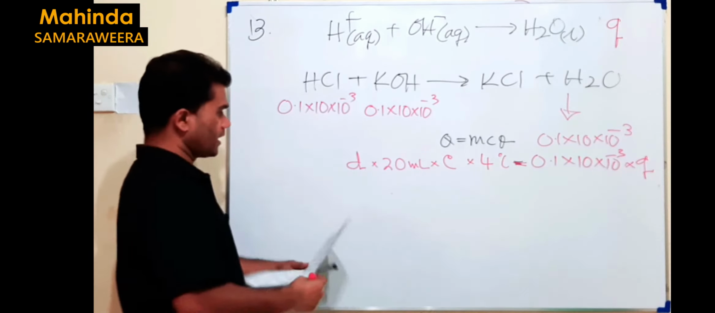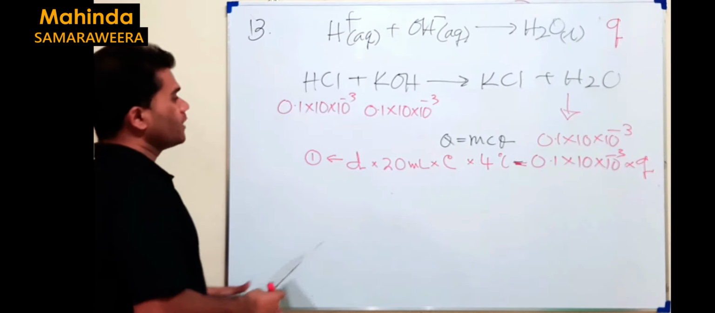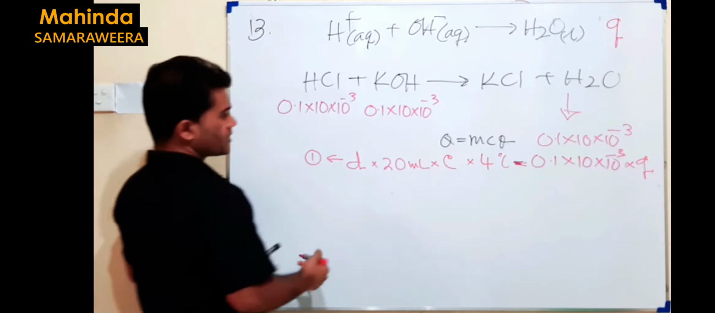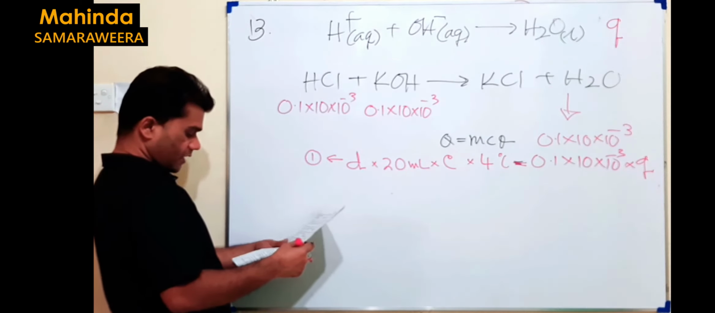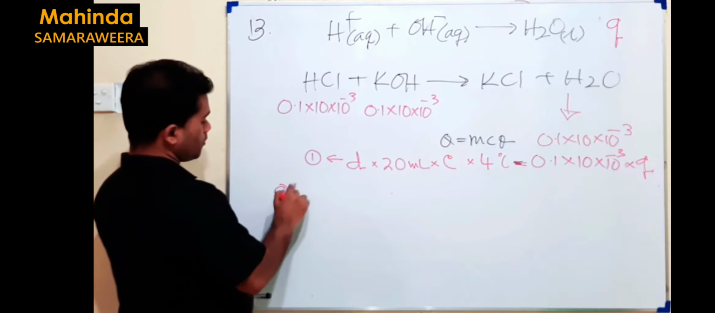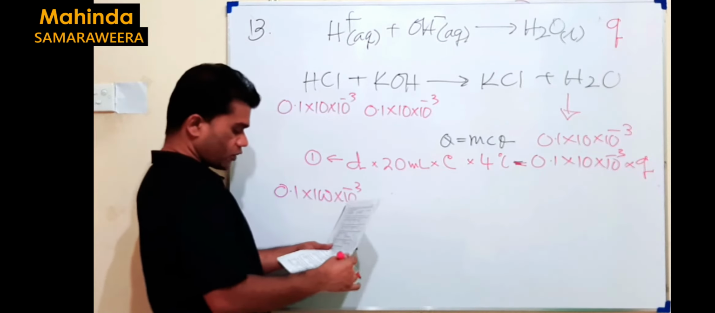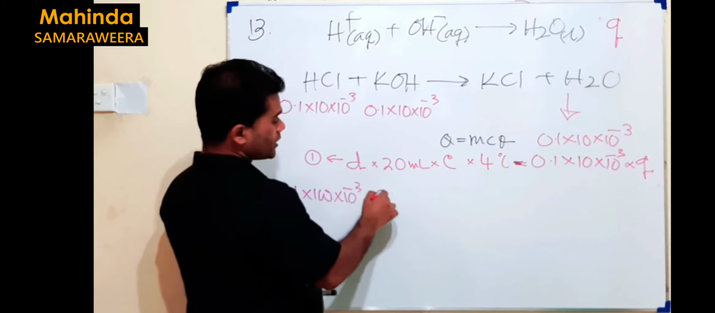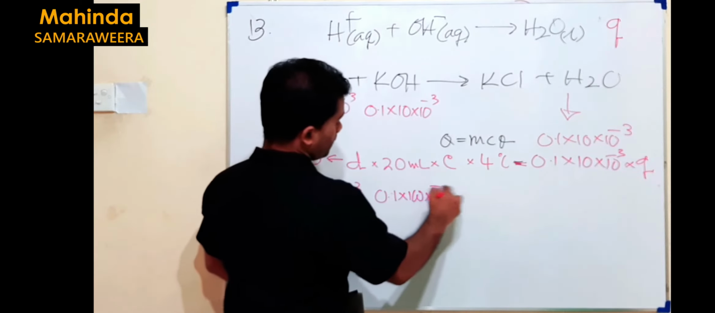So this is how we get the first equation. I label this one as first equation, right? Then we go to the second situation. In the second situation, the number of moles of HCl is different. It's 0.1 × 100 × 10 to the power of minus 3. KOH is also, I ask you to change this to 0.1 × 100 × 10 to the power of minus 3.